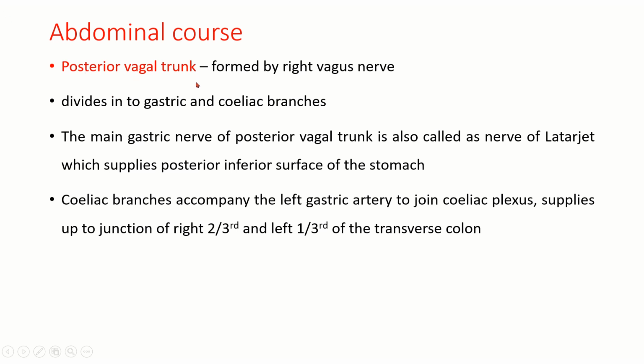The posterior vagal trunk, formed by the right vagus nerve, divides into gastric and celiac branches. The main gastric nerve of the posterior vagal trunk is also called the nerve of Latarjet, which supplies the posterior inferior surface of the stomach. Celiac branches accompany the left gastric artery to join the celiac plexus and supply up to the junction of the right two-thirds and left one-third of the transverse colon.